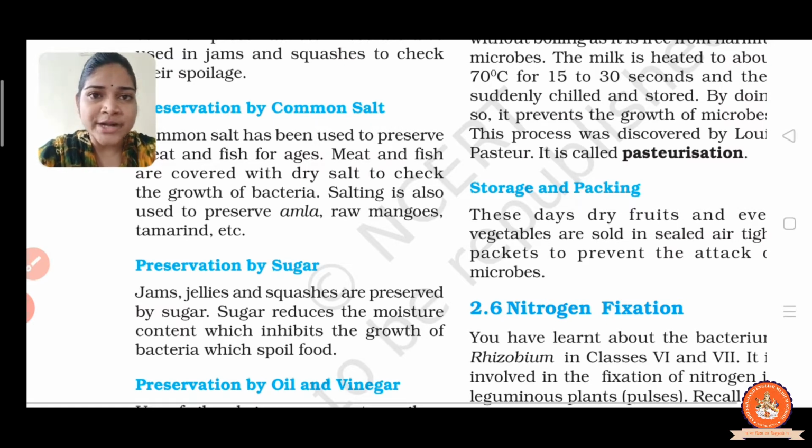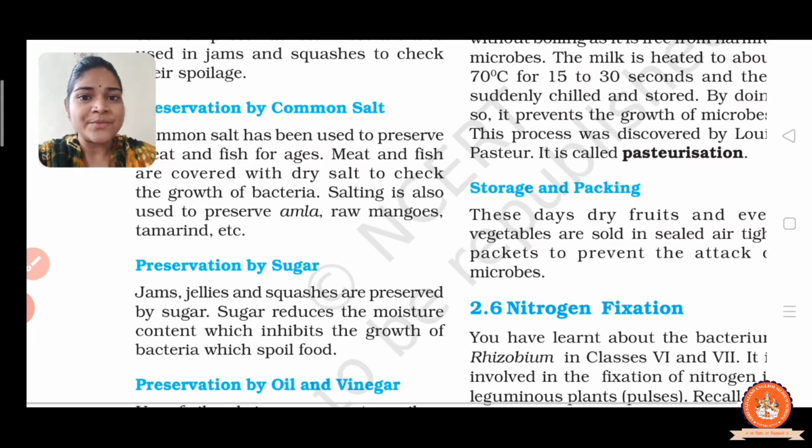Adding commodities such as salt, oil and even vinegar arrests the growth of microbes in food, and if microbes attack the food, they are killed. Among all, salt is the most commonly used.